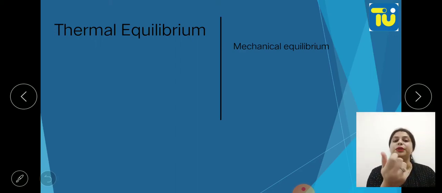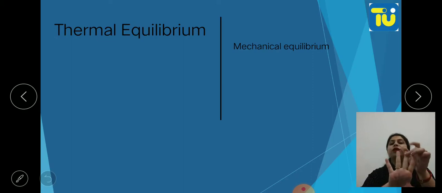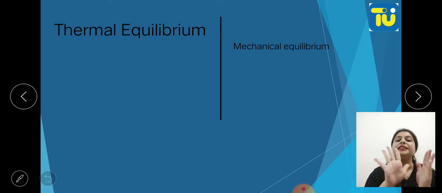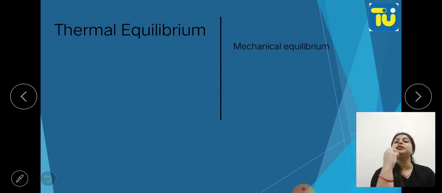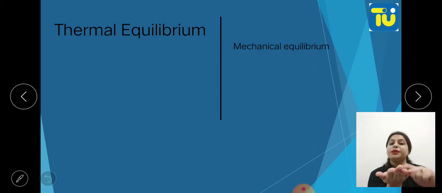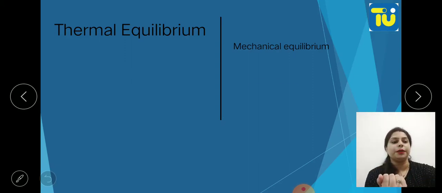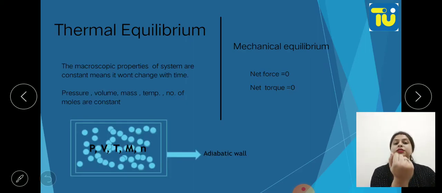But in thermal equilibrium, these internal properties, those 5 internal properties I have told you: pressure, volume, temperature, mass, number of moles. When these 5 properties are constant, at that time we say the system is at thermal equilibrium. We are not comparing this system with a second system, whether there is exchange of heat or not. We are saying a system is at its thermal equilibrium when these 5 properties are constant.